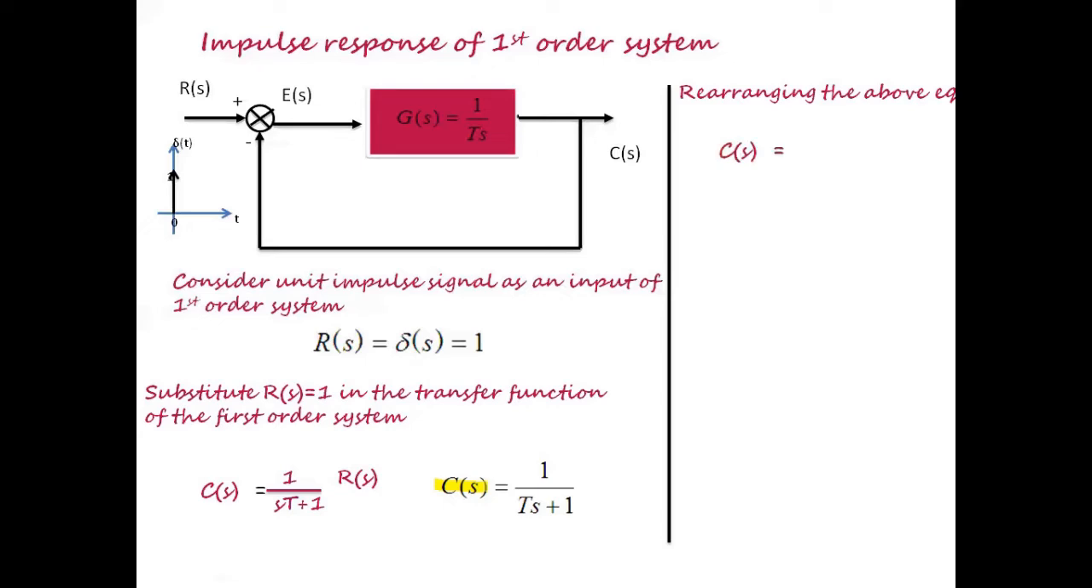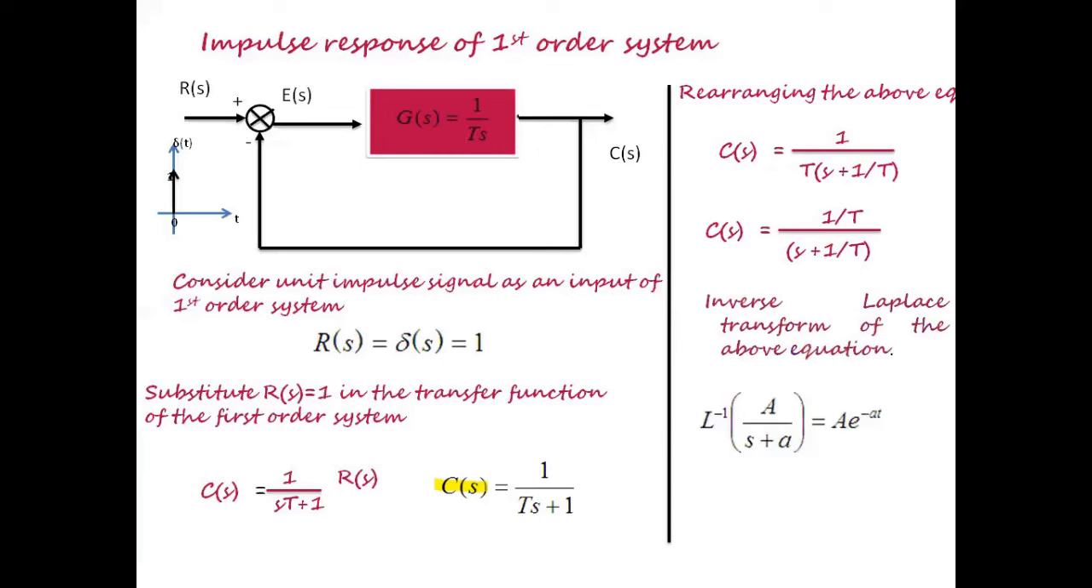I have taken T common outside from the denominator, so it can be written as 1 by T of s plus 1 by T. So I can rewrite it as C of s is equal to 1 by T, the whole divided by s plus 1 by T. So if I take the inverse Laplace transform of C of s, I can obtain C of t.